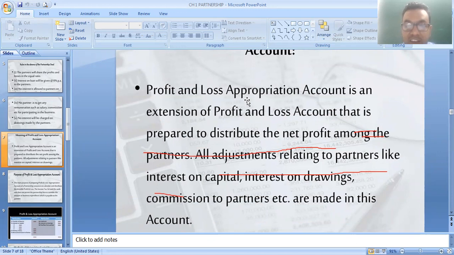It is an extension form of profit and loss account, prepared to distribute the net profit among the partners. All adjustments relating to the partners like interest on capital, interest on drawings, salary, commission to partner are made in this account. You must remember here you have to write the salary to partner, not employee. If salary is paid to an employee, then it is written in profit and loss account.